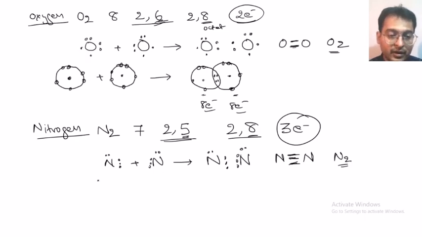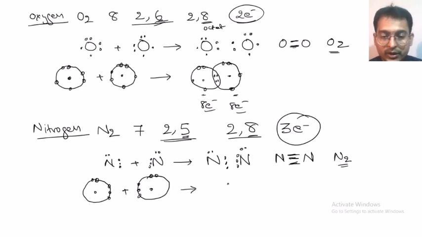Correct? If we represent this in the orbit diagram structure, one atom, another atom of nitrogen, they are going to combine. How many electrons are going to overlap? 3 pairs of electrons: 1 pair, 2 pair and 3 pair.